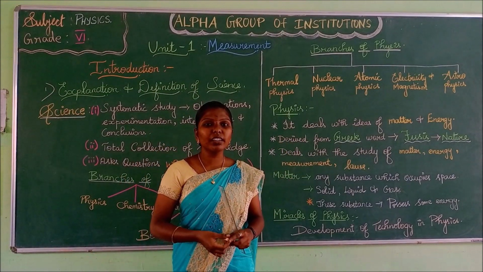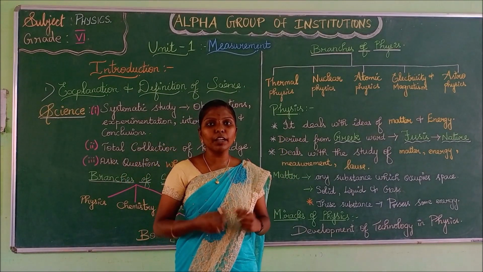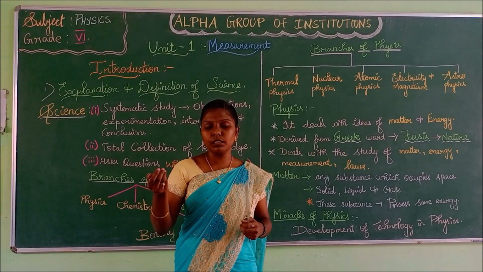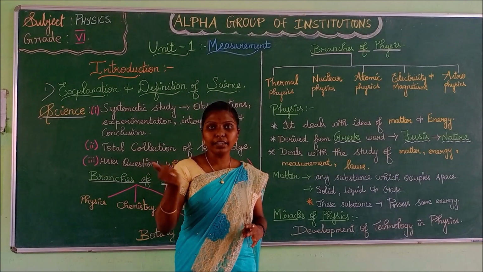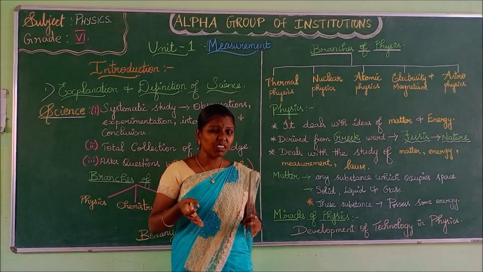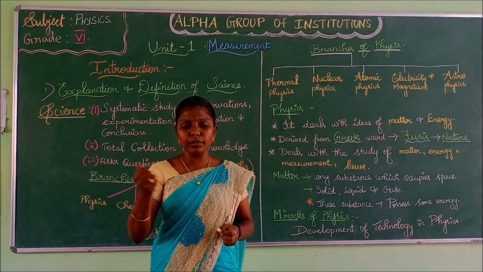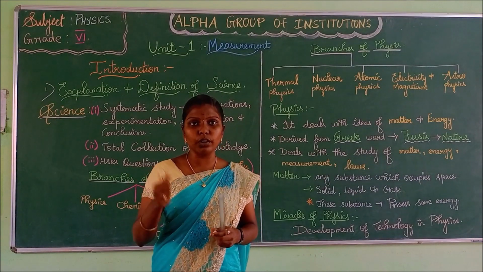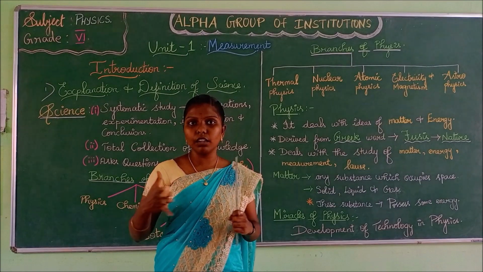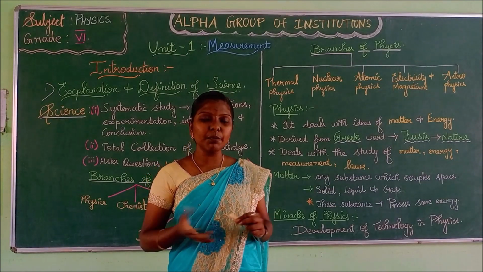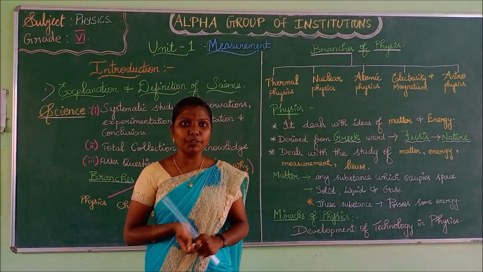What will our grandmas be telling? We won't have current, we won't have that mixie. What they will do? They will grind everything in the machine which is usually made of stone, right? Nowadays what are we doing? We are using a mixie to grind everything. That is the simple example for development of technology.